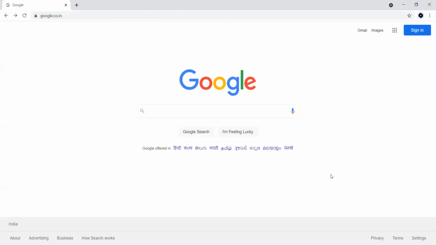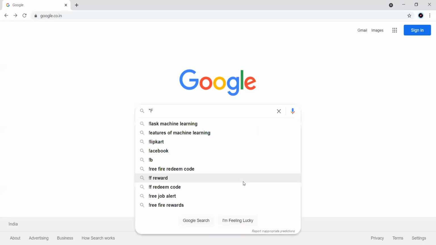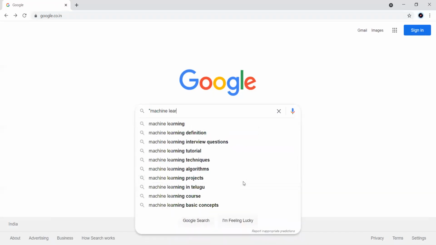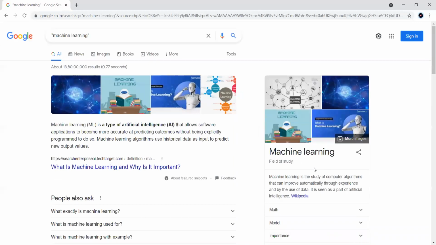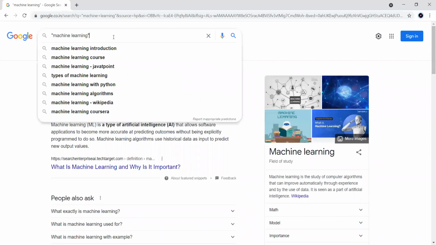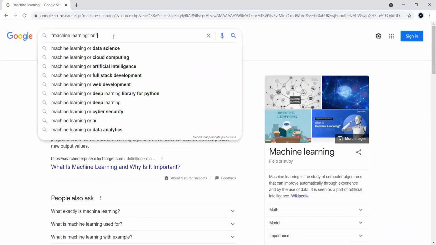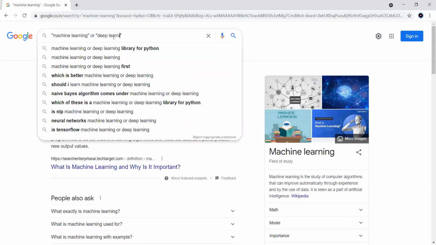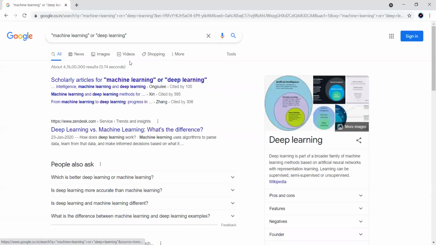Similarly, if we go for double quotes, like if I have to search for any particular topic, we could use double quotes to show us results importantly about that topic. For the same topic, if I type OR deep learning, it can show both.